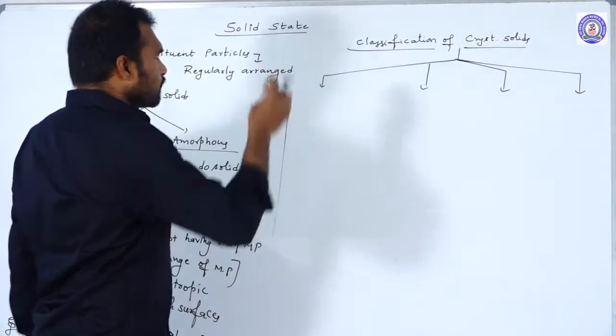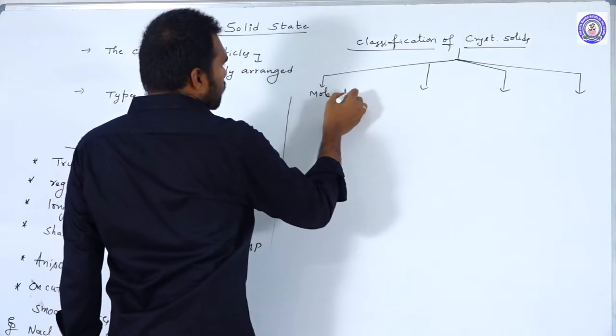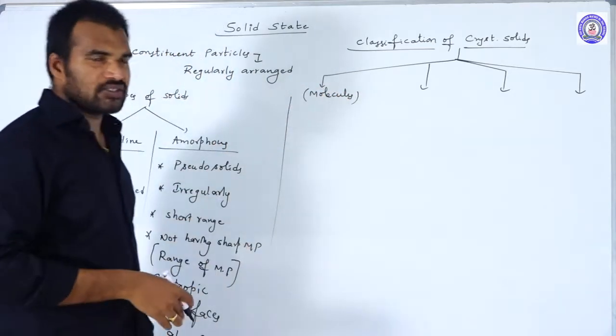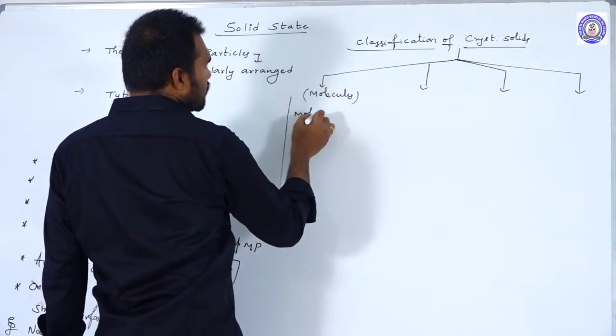The first one is, if the constituent particles are molecules, then we call those crystalline solids molecular solids.